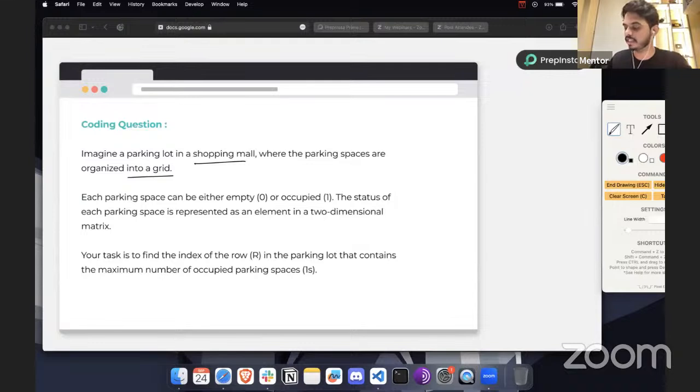So each parking space can be either empty, which is represented by 0, or occupied, which is represented by 1. I hope the text is visible as well, so you can read along with me and understand the question. And if it is possible, do try to solve this question along with me.